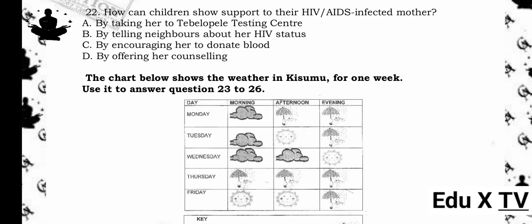22. How can children show support to their HIV/AIDS infected mother? A. By taking her to Tebelopele Testing Center. B. By telling neighbors about her HIV status. C. By encouraging her to donate blood. D. By offering her counseling. The answer is D. By offering her counseling. Reason being, providing emotional support and counseling helps reduce stigma and stress, improving the mental well-being of an HIV-positive mother.